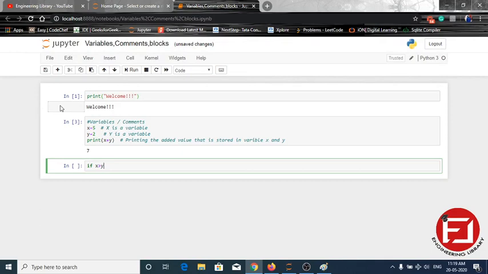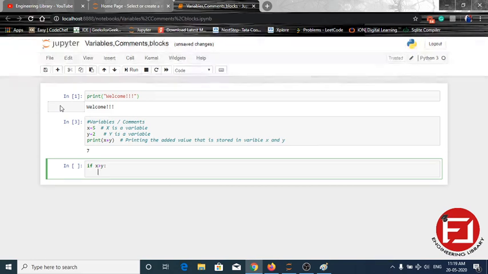In this, we have to put a colon and then hit enter. It will automatically indent, which is basically 4 spaces. If you are using a text editor and it does not indent automatically, after hitting enter you will come here, so you just need to put 4 spaces: 1 2 3 4, simple.